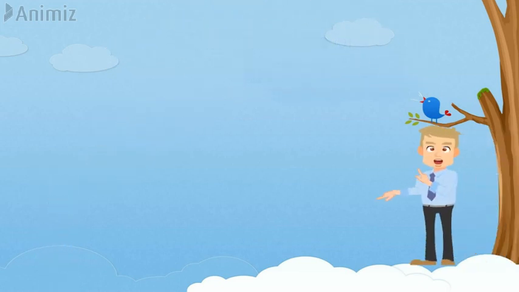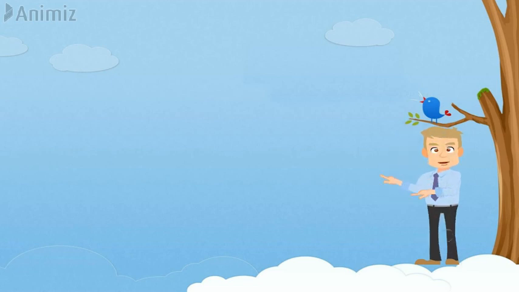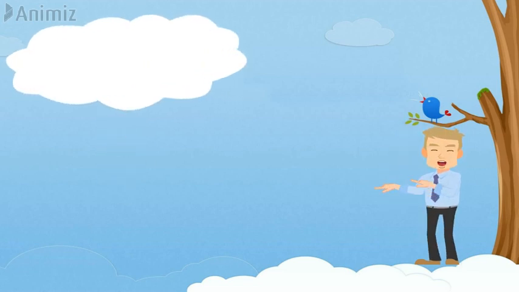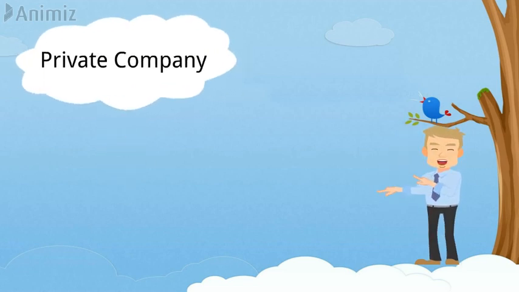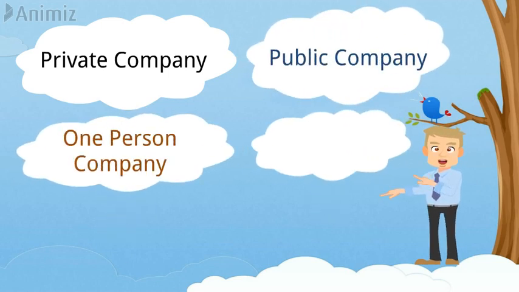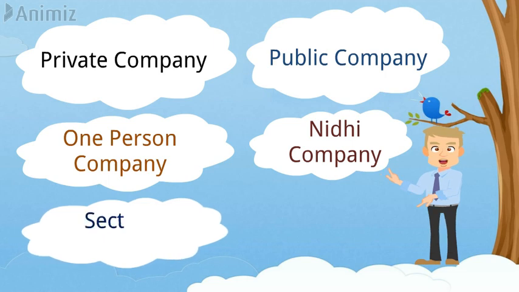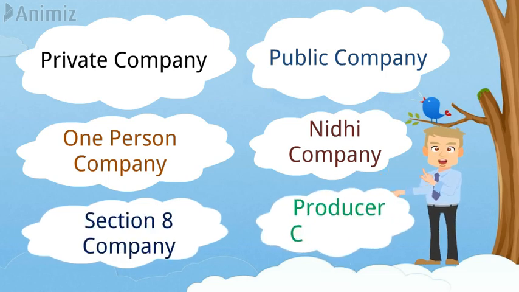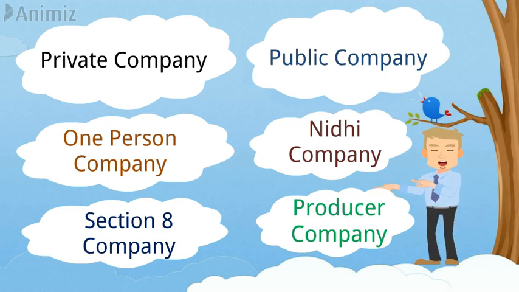There are different types of companies that one can choose to start with as per their own availability of funds. Now, different types are: private limited company, public company, one-person company, Nidhi Company, Section 8 company, and last but not the least, producer company. We will cover all types of company one by one.